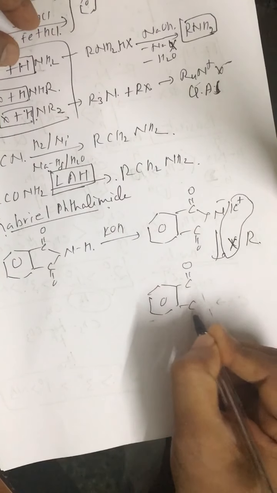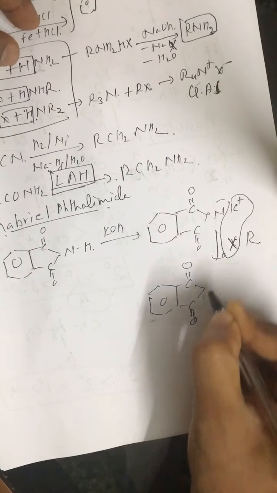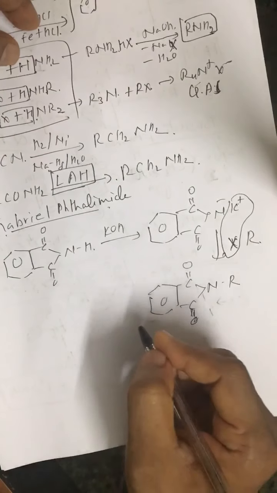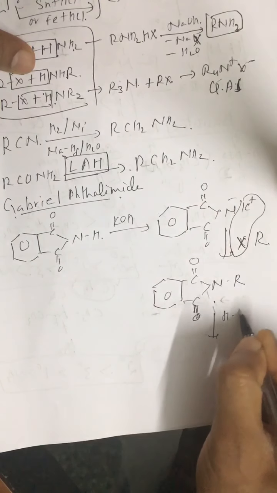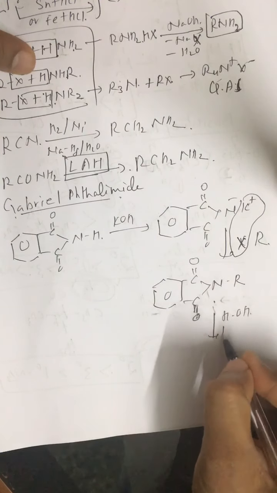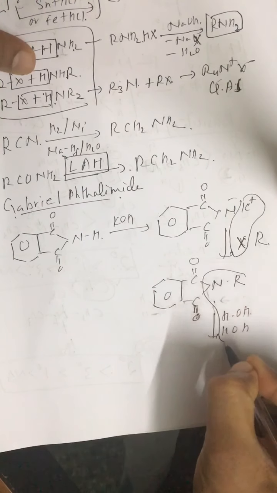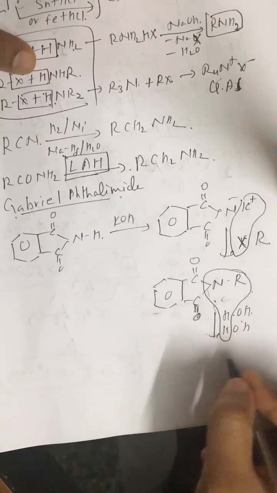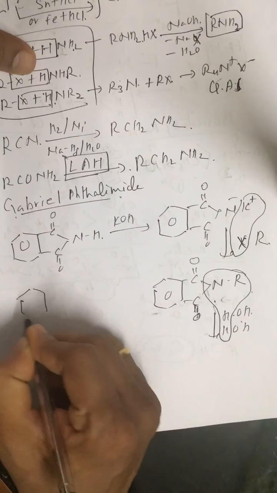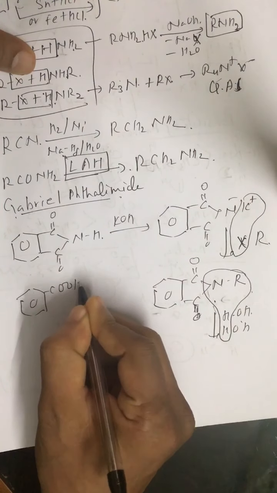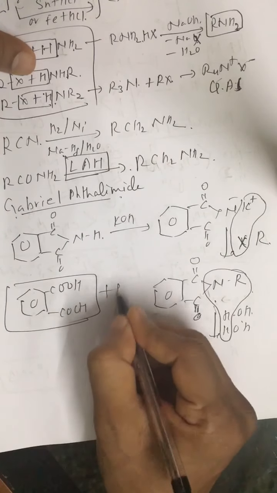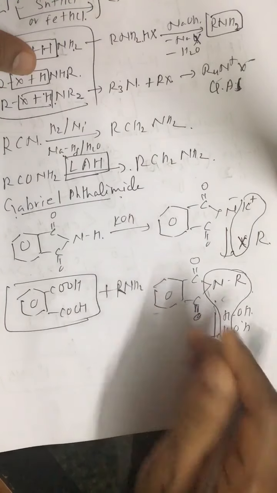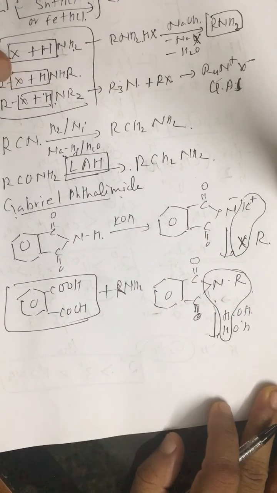Then this N-alkyl phthalimide is hydrolyzed, and we get RNH2 and phthalic acid. This phthalic acid, you must remember, is the side product or byproduct. The major product is RNH2, primary amine. So this is also important.